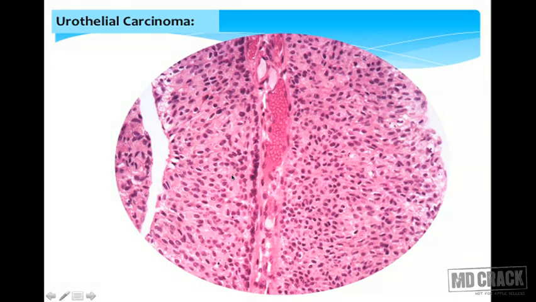Normally you will see up to 7 layers, but here more than 7 layers of cells are seen, and the cells are showing pleomorphism and mitotic activity. All those features contribute to the diagnosis of urothelial carcinoma. So this is how a transitional carcinoma will classically appear.